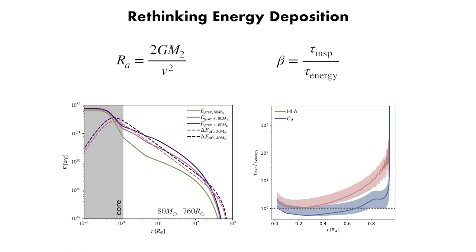This is the key here. This is why these exotic binaries can get so close together. The envelope can't get out of the way. So the energy balance tells us when ejection is energetically possible, while the timescales tell us if the envelope can move out of the way fast enough to stop the in-spiral.